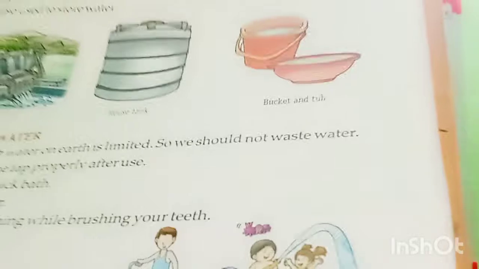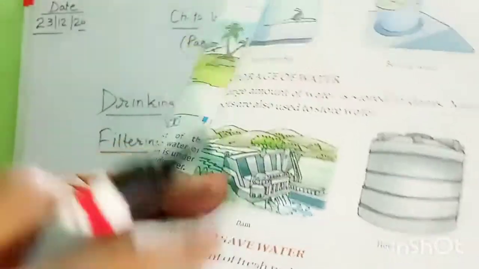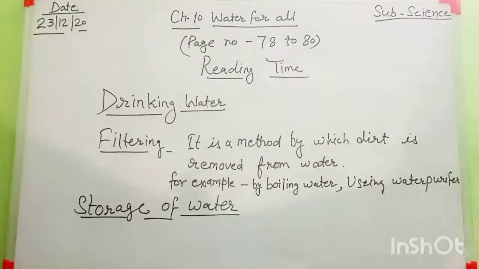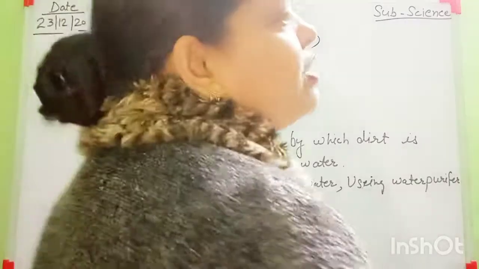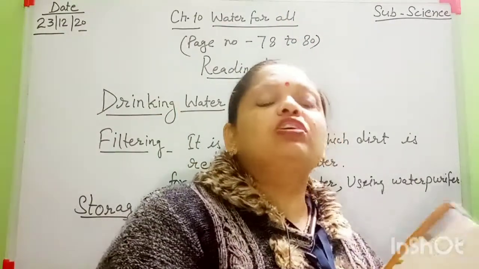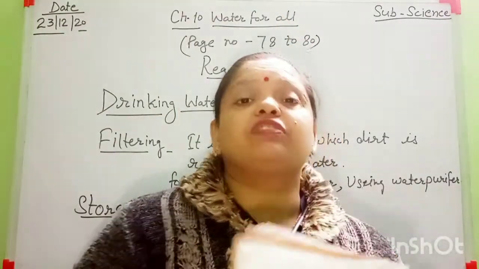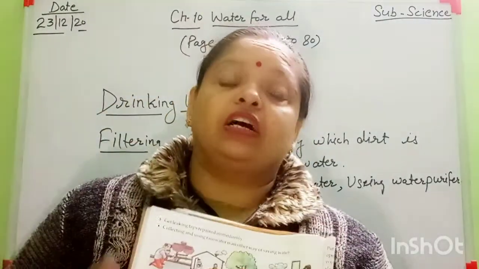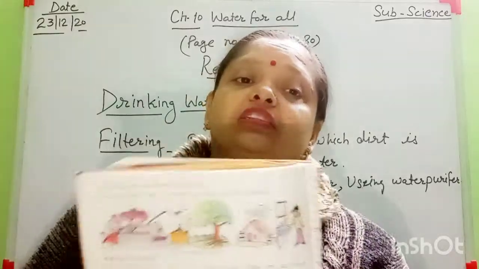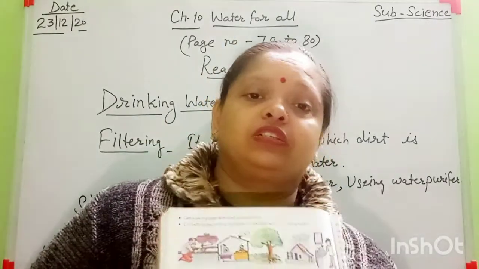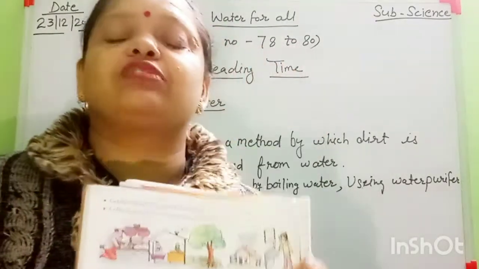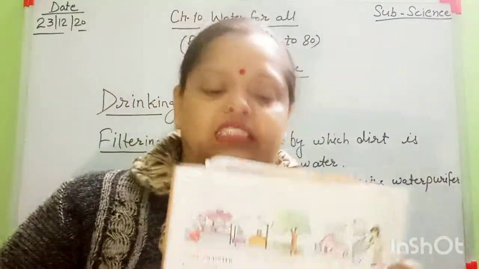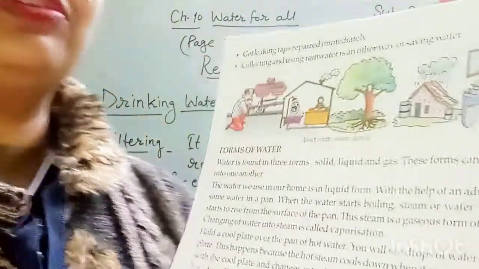Okay, if you do this type of method, you can save the water, because water is very precious for us. Without water we cannot survive. Water is our life. And Earth is the only planet that has water. Yes or no? That's why our planet is called the blue planet. Yes, very good students.